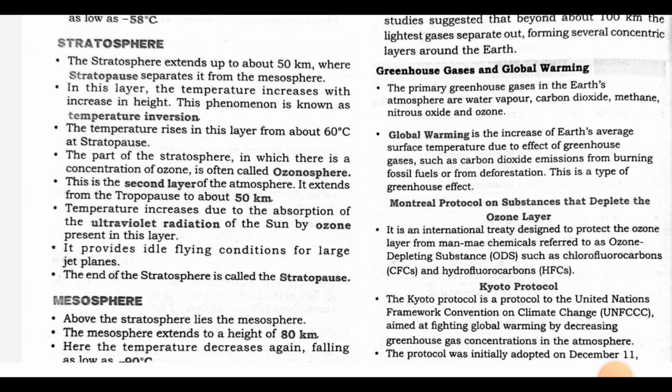This is the second layer of the atmosphere. It extends from the tropopause to about 50 km. Temperature increases due to the absorption of the ultraviolet radiation of the sun by ozone present in this layer. It provides ideal flying conditions for large jet planes. The end of the stratosphere is called stratopause.